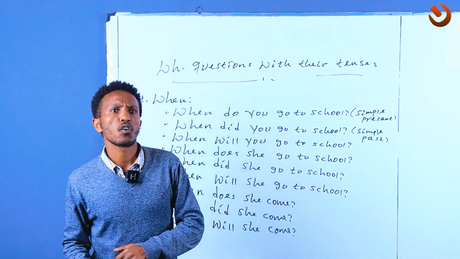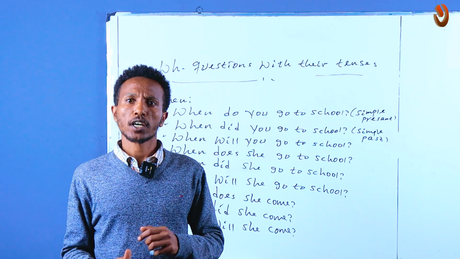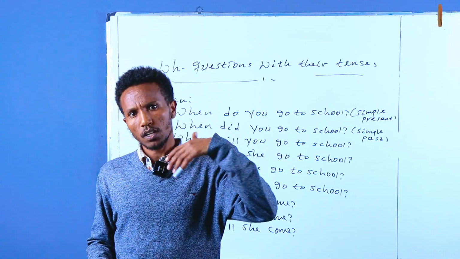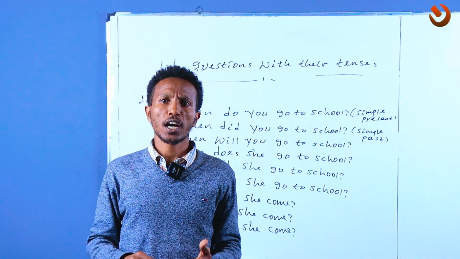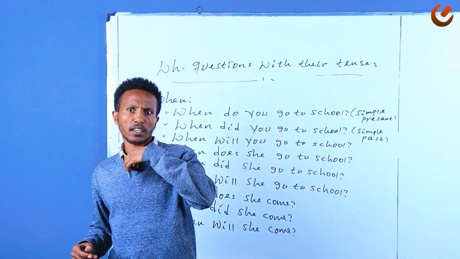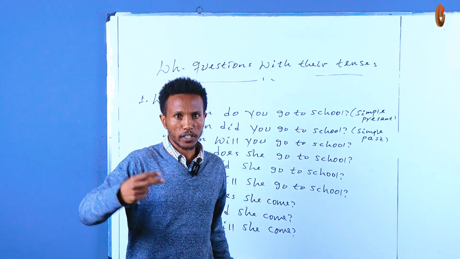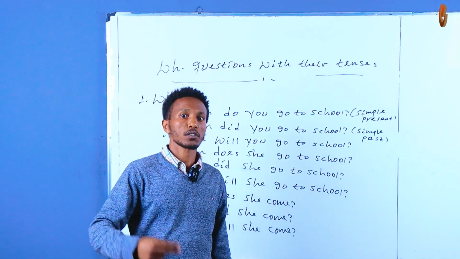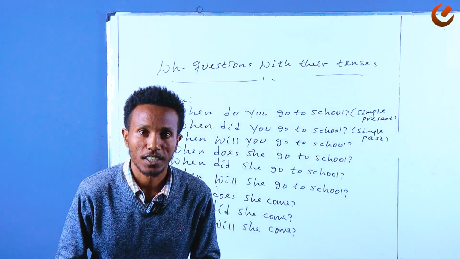She comes on the weekends. She comes on Fridays. She comes in the morning. She comes every morning. When did she come?